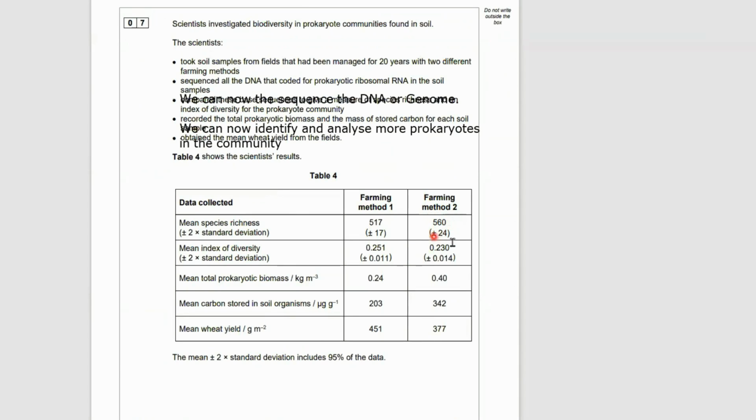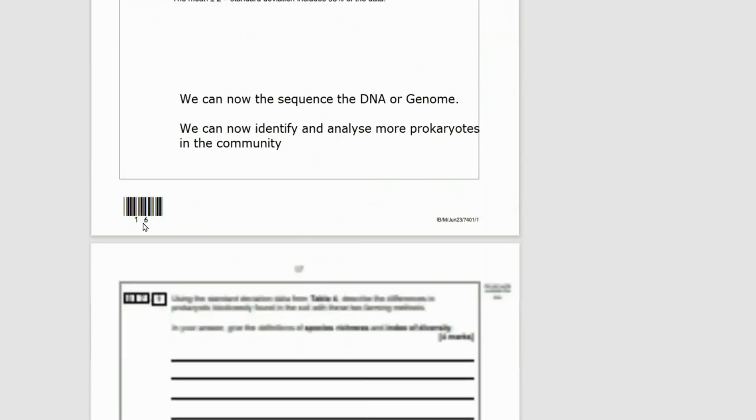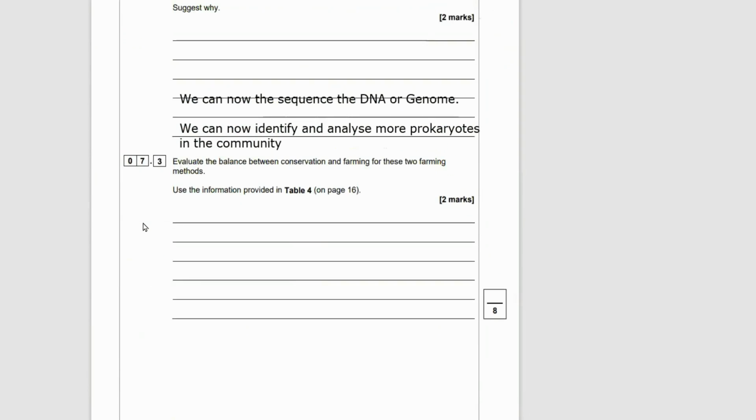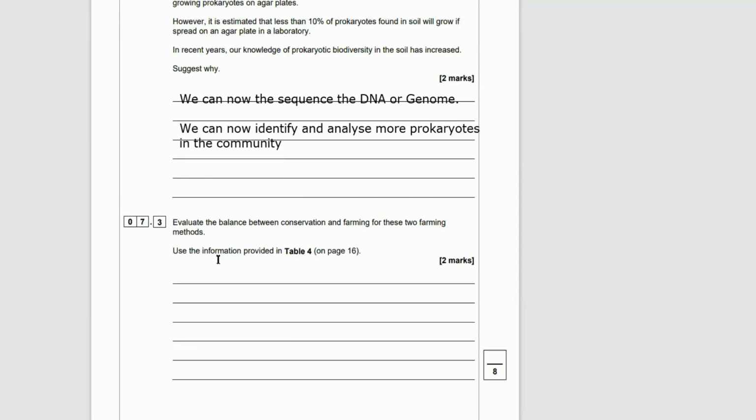Now, for the next question, we're being asked to evaluate the balance between conservation and farming for method 1 and 2. So let's have a little look here. Look at the mean total prokaryotic biomasses. You get more prokaryotic biomass with farming method 2. You get more carbon locked up, but you get a lower yield. So those are the points we need to make to get the 2 marks here.